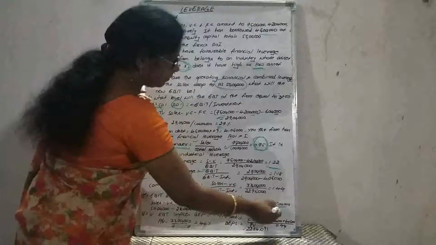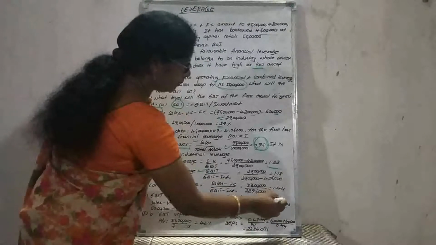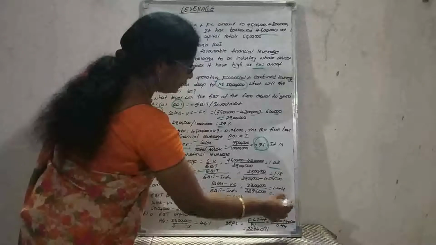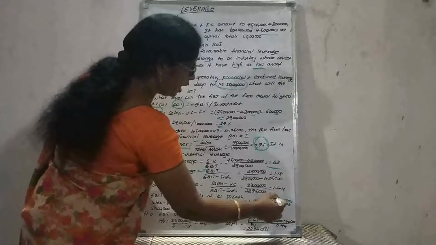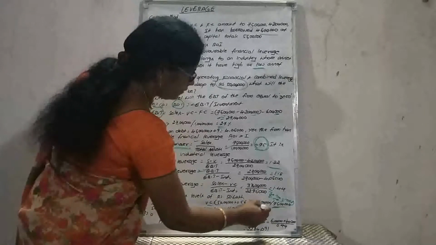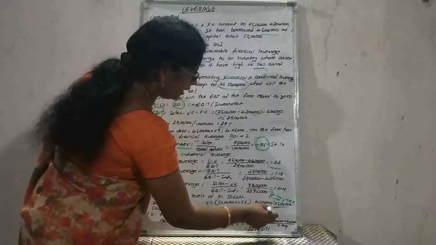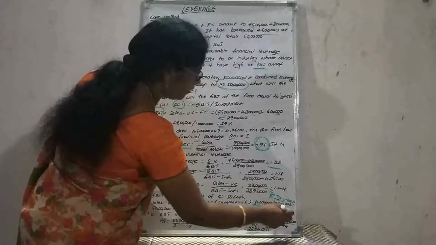75 lakhs is the base value. If the sales equal 100%, variable cost equals how much? That is 42 lakhs as the variable cost divided by 75 lakhs as the sales. That equals 0.56.